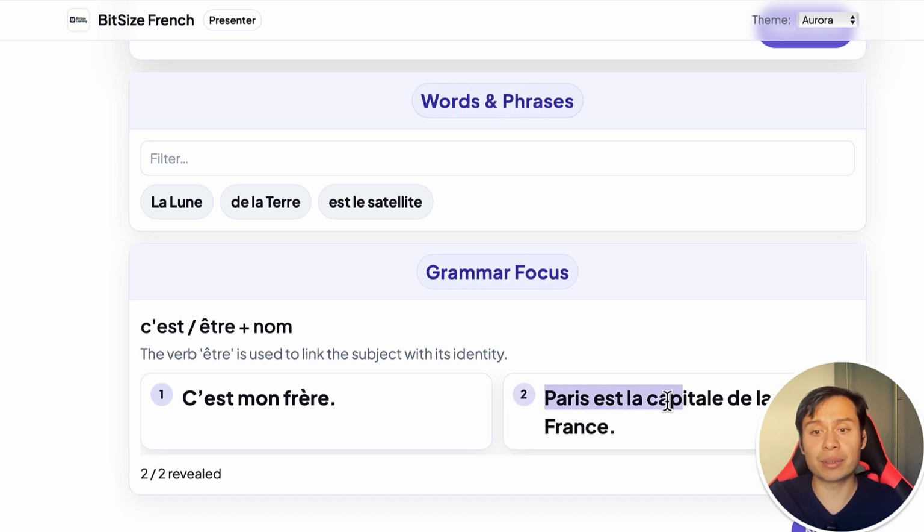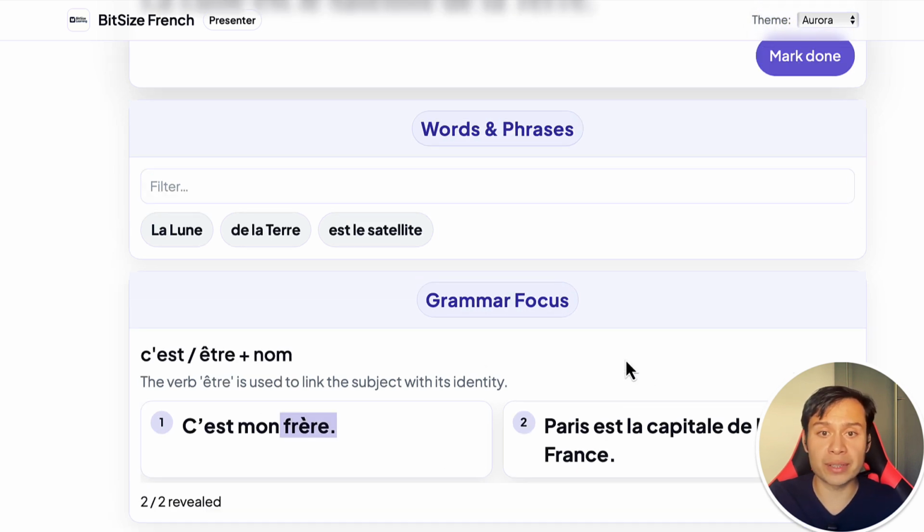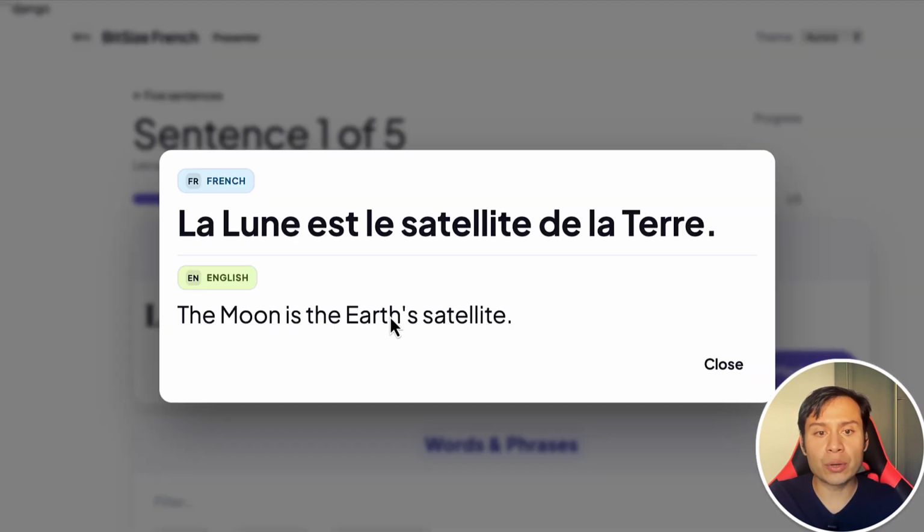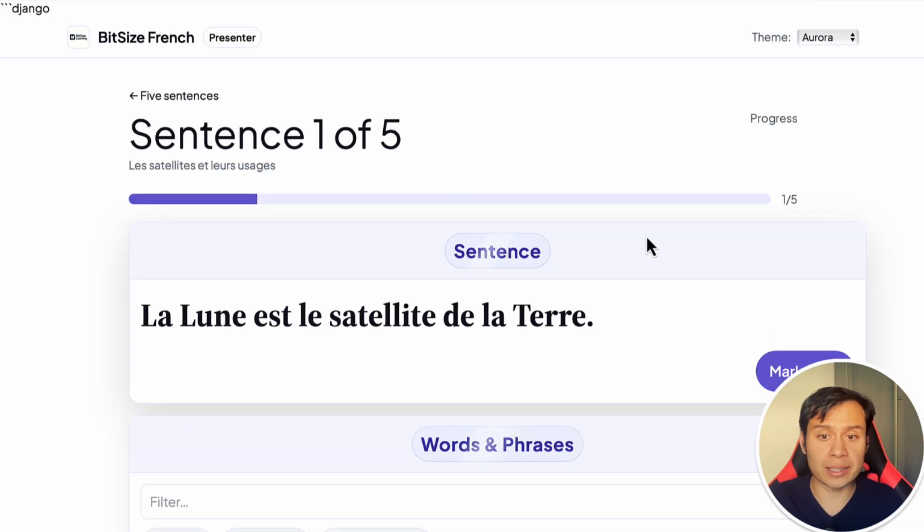So Paris is the capital of France. Here est is linking the subject and the rest of the sentence. So the sentence La Lune est le satellite de la Terre means the moon is the satellite of the Earth.